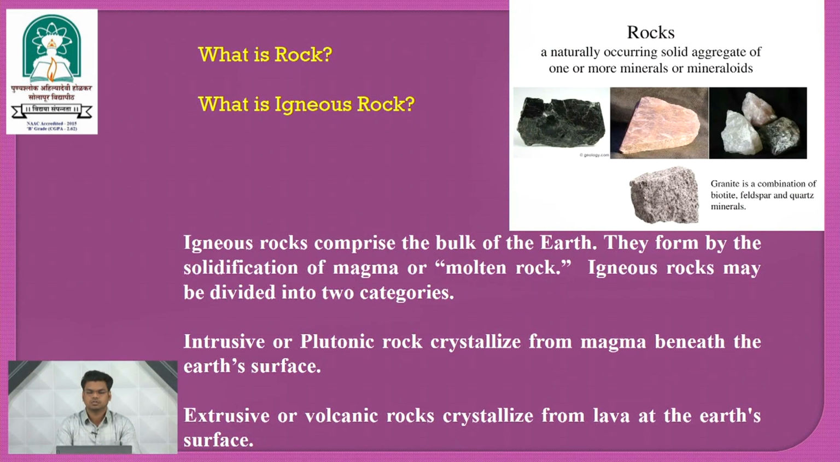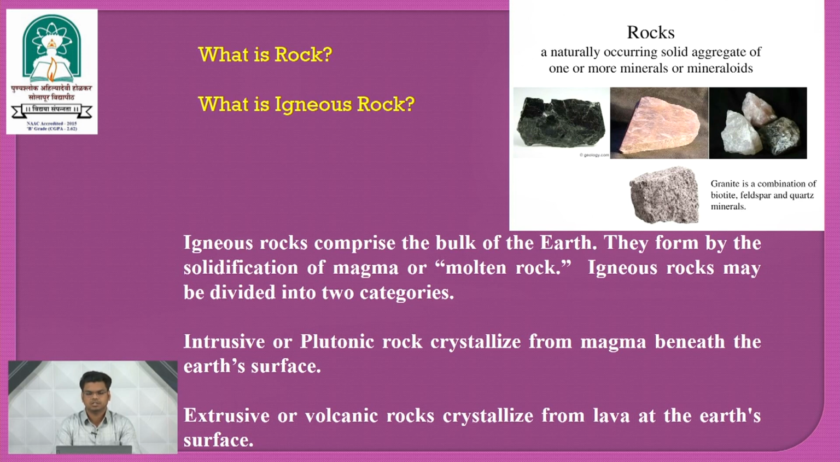Now what is rock? Rock is a naturally occurring solid aggregate of one or more minerals or mineraloids. A very well known example is granite. Granite is a combination of biotite, feldspar and quartz minerals.